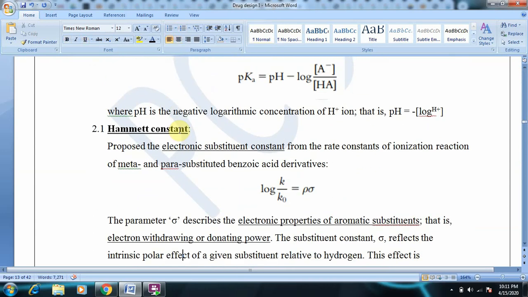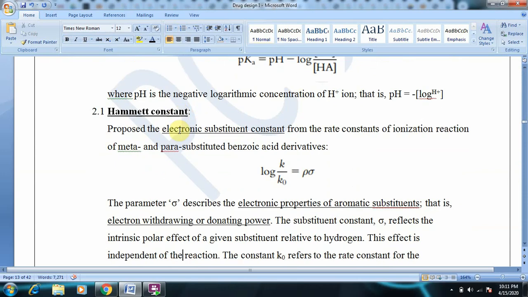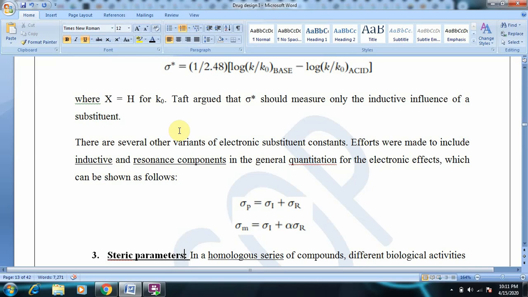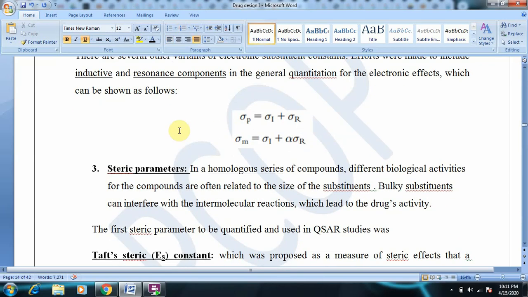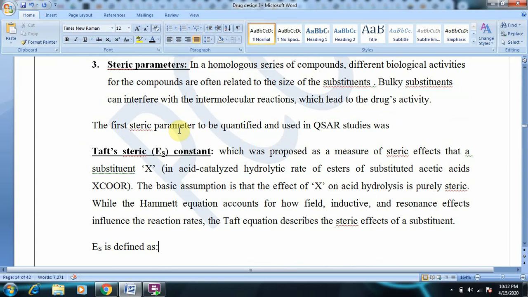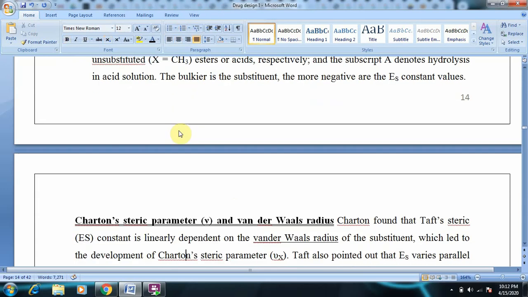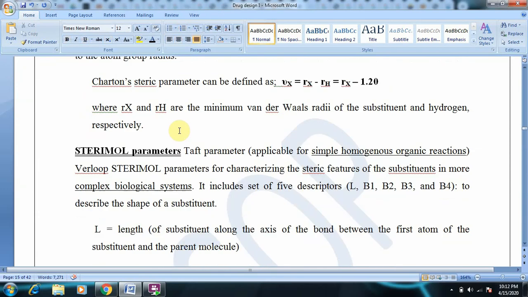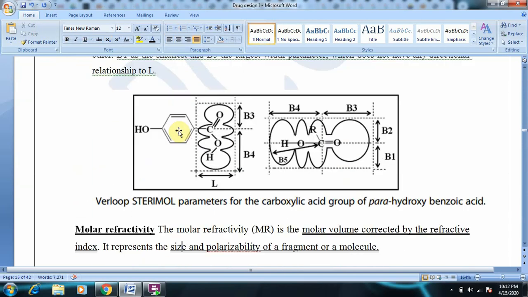The Hammett constant gives information about the resonance and inductive effects in meta and para substituted compounds, and we have given some equations and the corrected values. The steric parameters include the Taft steric constant, the Charton steric constant, sterimol parameters, molar refractivity, and parachor.